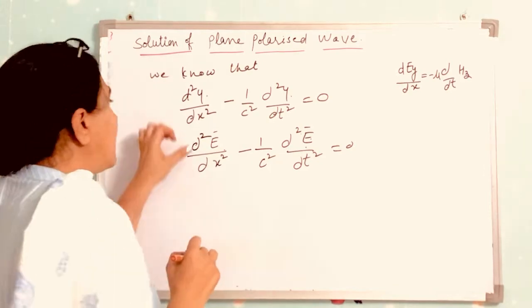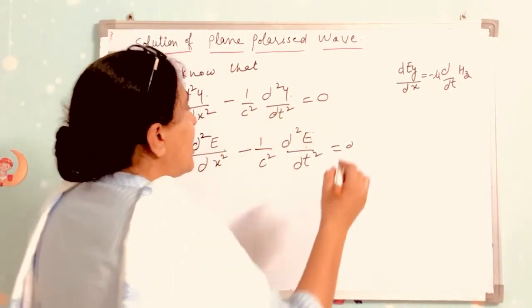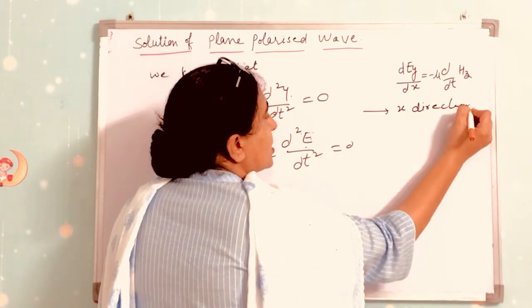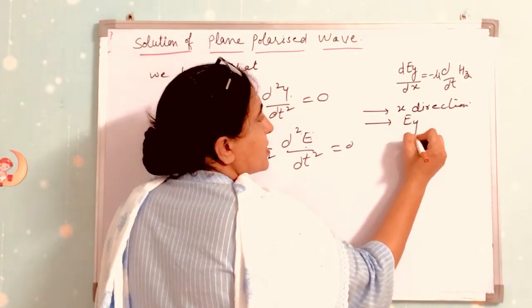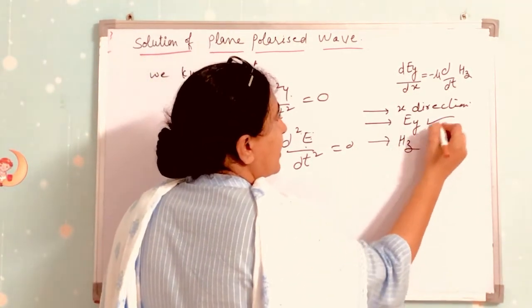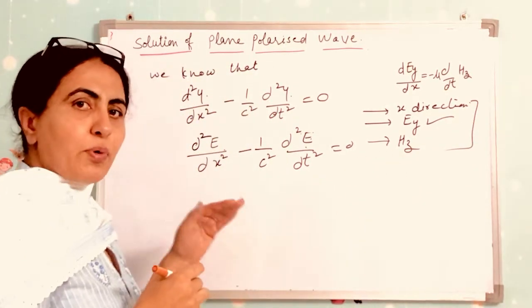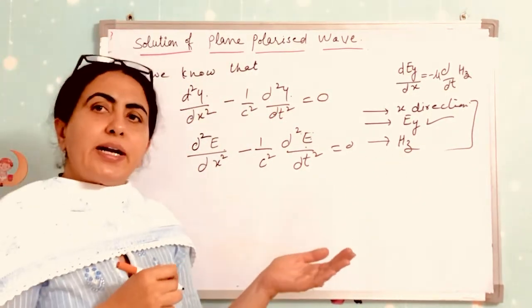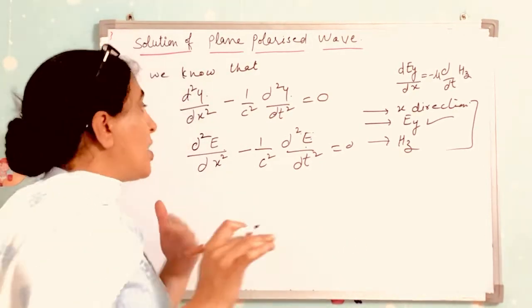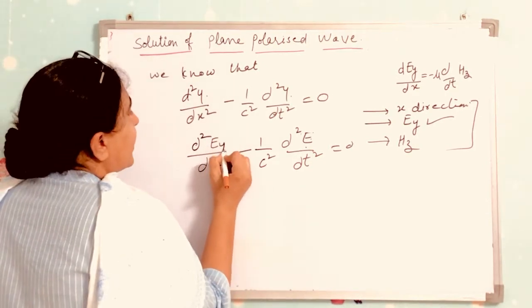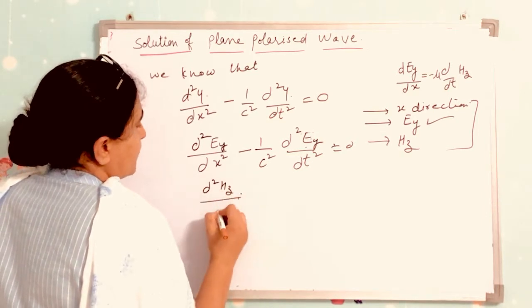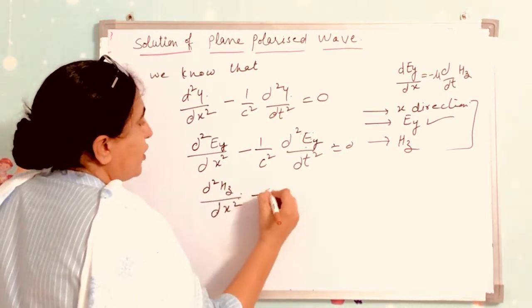Clear? And if a wave is propagating in x direction and the electric field is in y direction, we have the electric field vector in y direction, and the component of the magnetic field vector is in z direction. We have proved in the previous article that electromagnetic waves are transverse in nature. There is no longitudinal component. Okay? So in that way we can write here Ey, and similarly in case of the magnetic field, we can write Hz.